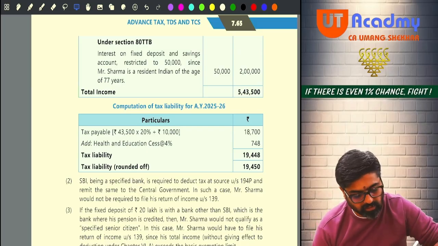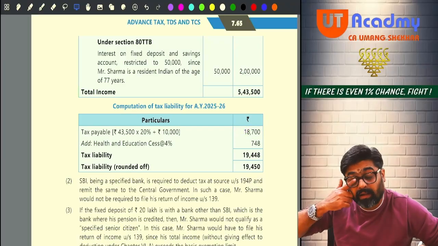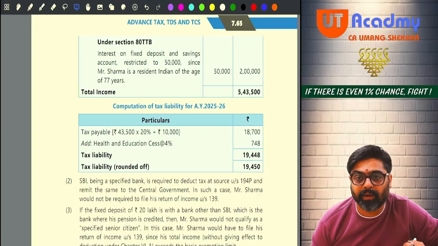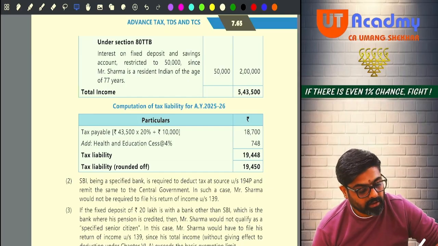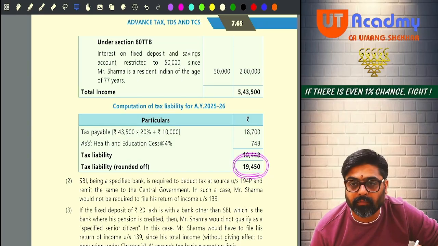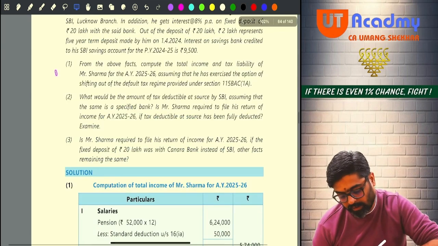It will be 18,700 tax. And will he get any rebate? No, because his total income is already more than 5 lakhs. Getting my point? Now 18,700 plus 4% will be the cess, 19,448. So this will be 19,450, which is his tax liability. This was your first point.